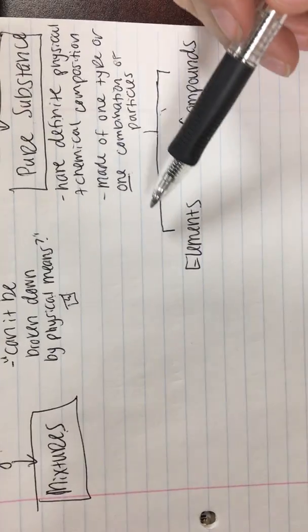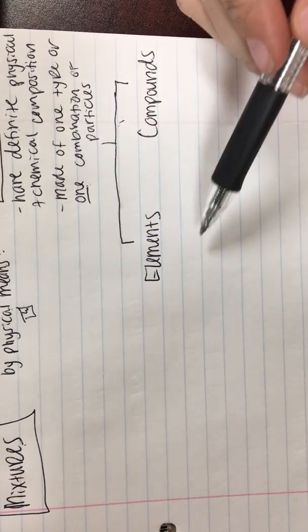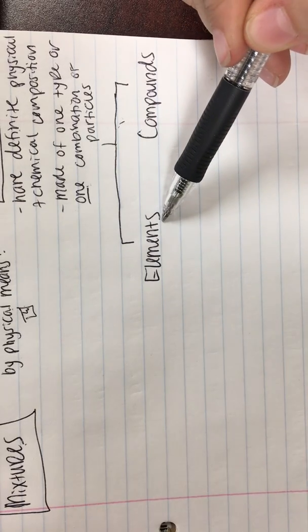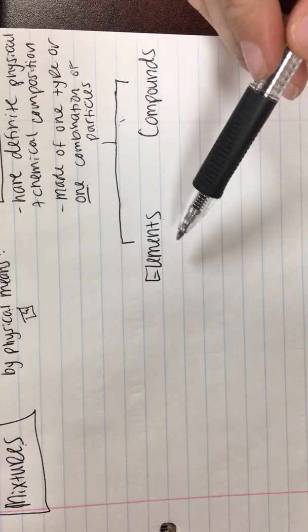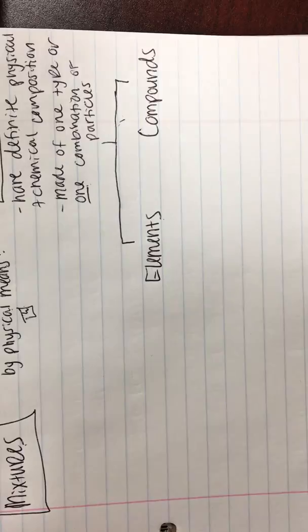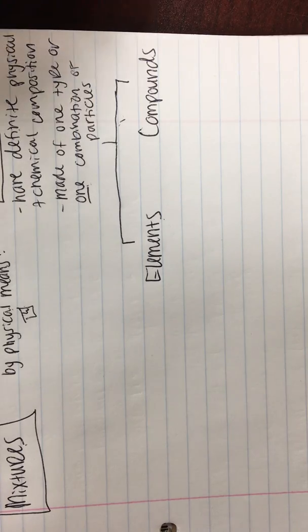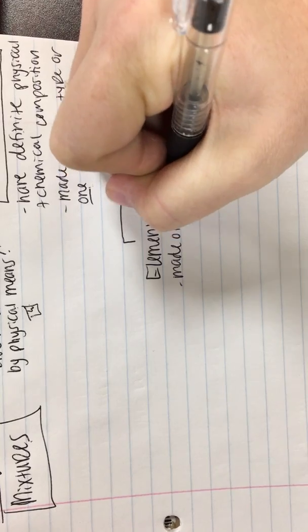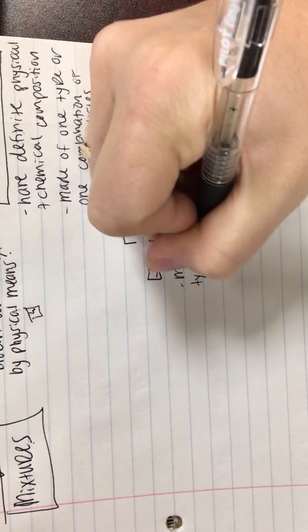So let's talk a little more about elements. Elements can be classified even further into metals and nonmetals and metalloids. And we're going to talk about that a little later on in the year. But classifying elements helps scientists predict the properties of those elements, and that's mainly what we use the periodic table of elements for. So elements themselves are made of one type of atom, right?